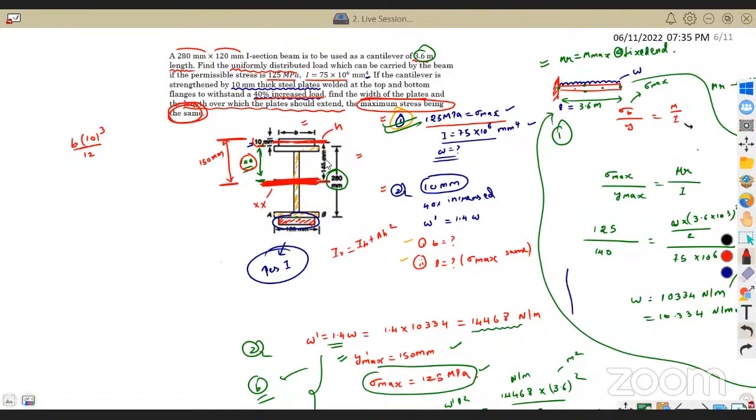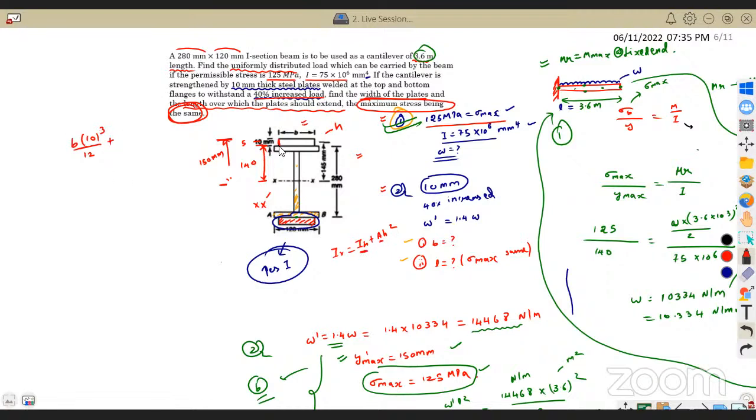Here h is nothing but the distance between the two axes, which is 145. How is it 145? We know already that this distance was 140, because the I section depth was 280, and the plate thickness was 10, so half of that is 5. So 140 plus 5 is 145. That's it.